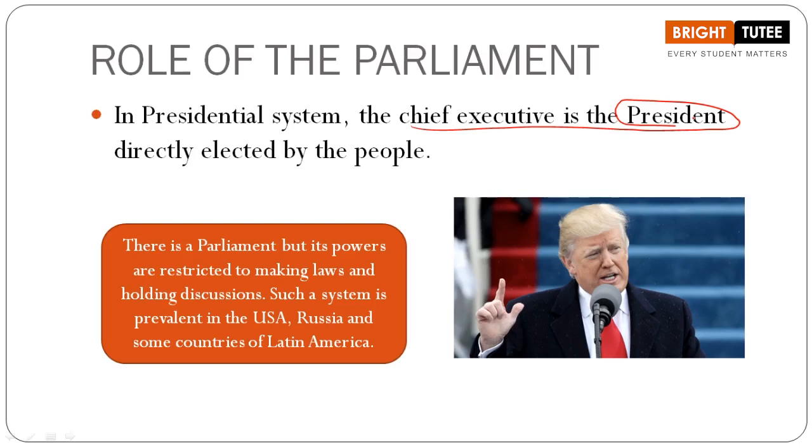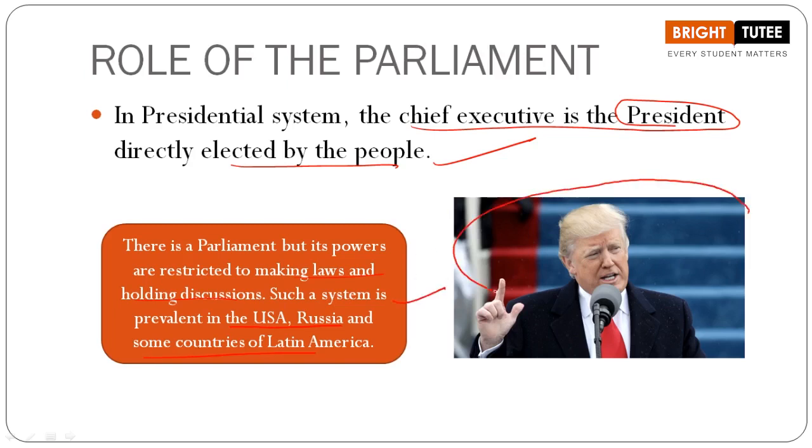Now when we are talking about the presidential system, what happens here? The chief executive here is the president, who is directly elected by the people. Again, an important point that we have to keep in mind. There is a parliament here, but the powers are restricted to making laws and holding discussions. The major decisions are taken by the president, directly elected by the people. Such a system is prevalent in the USA, Russia and some countries of Latin America.